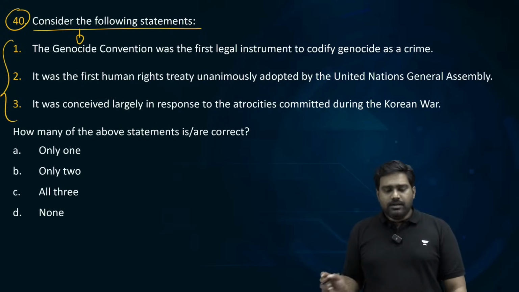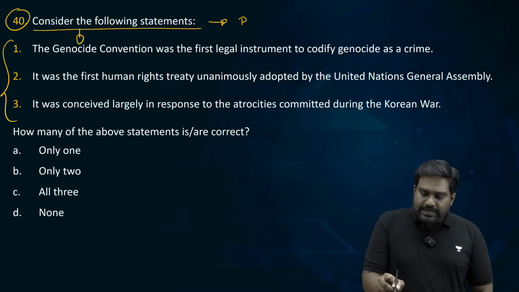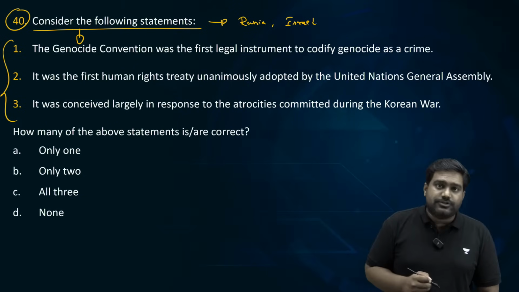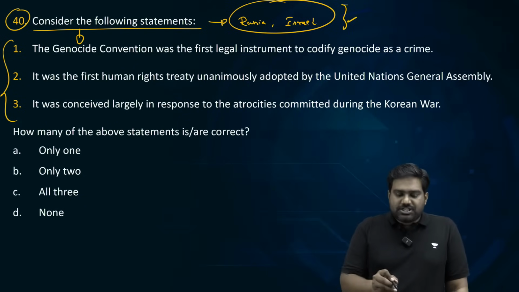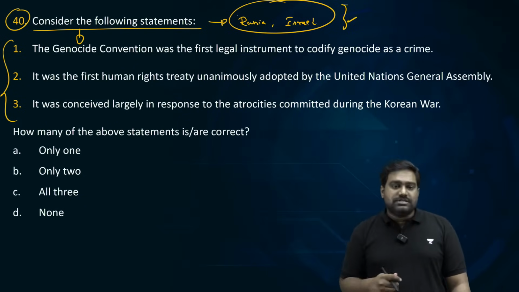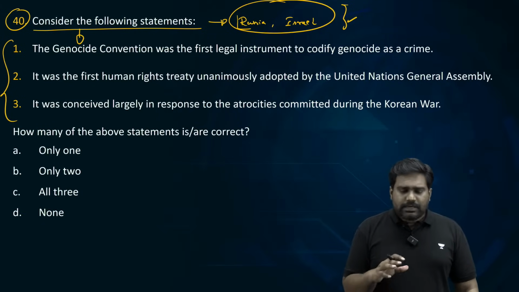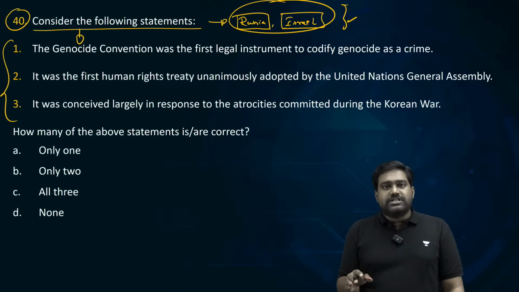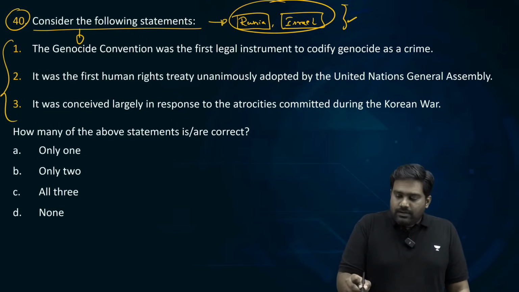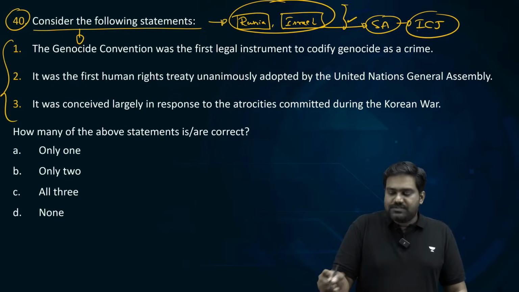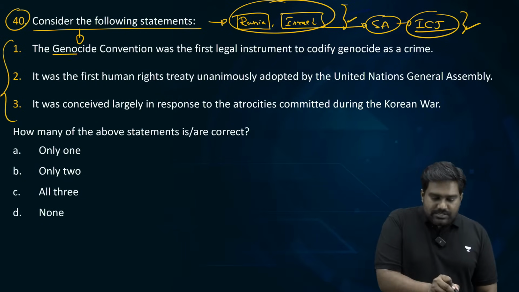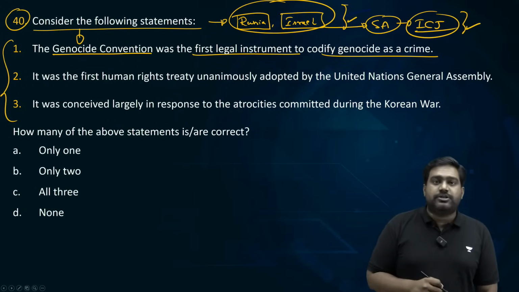Very, very important topic, because Russia and especially Israel both have been accused by some countries of committing a genocide. With regard to Russia's war in Ukraine, there have been allegations that Russia is committing a genocide against Ukrainians, but no country has taken any action. In case of Israel, it's accused of using disproportionate force in Gaza against Palestinians, and even a genocide case has been brought up by South Africa, as we were discussing, at the International Court of Justice. So given these conflicts, the Genocide Convention becomes very important. The Genocide Convention was the first legal instrument to codify genocide as a crime.